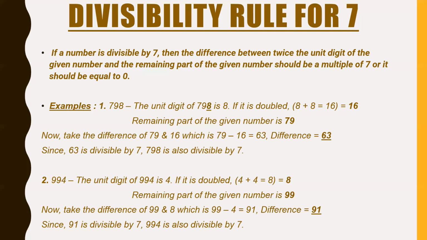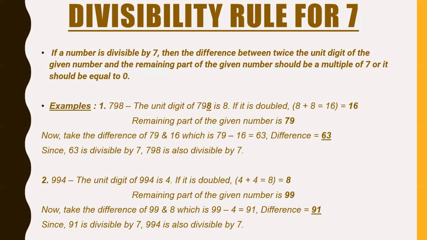And if we want to check the divisibility of 63 by 7, we take the unit digit 3, we double it, 3 into 2, 6. Then the remaining part is 6, and 6 is twice the unit digit of the given number. 6 minus 6 is 0. So 63 is divisible, and hence 798 is also divisible.